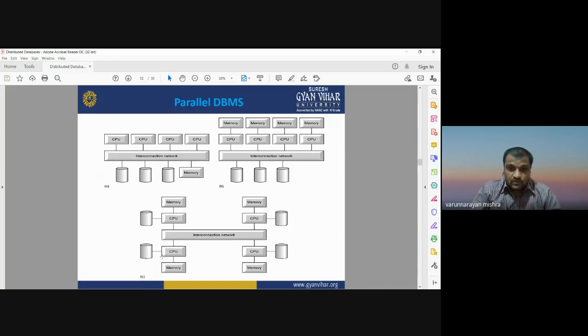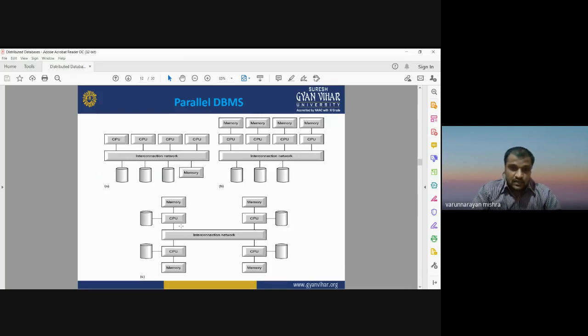Okay, so there are different architectures for parallel database management system. Figure A, figure B, figure C, and figure D. These are different kinds of parallel database management systems that can be used to work in parallel on multiple databases at a time.